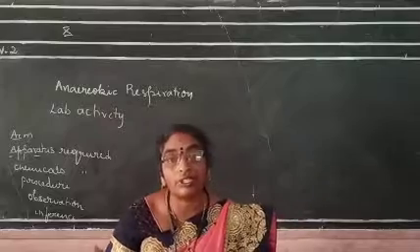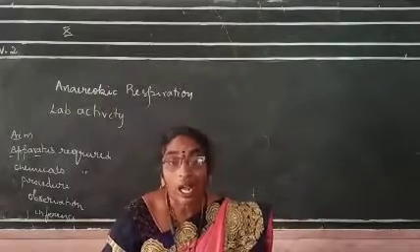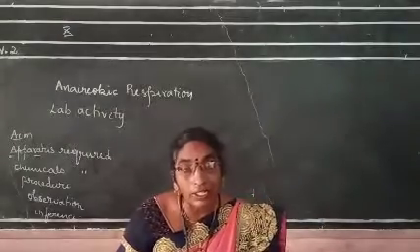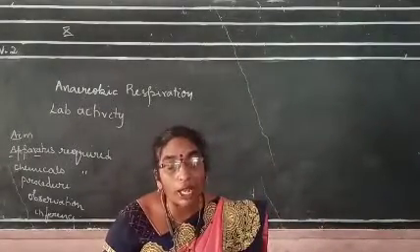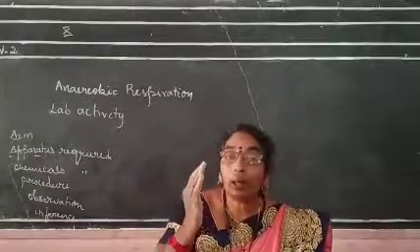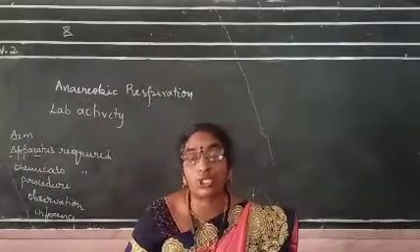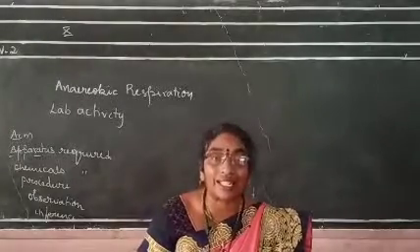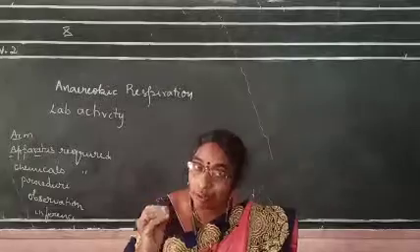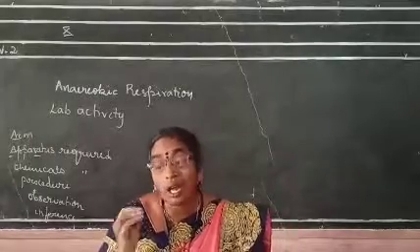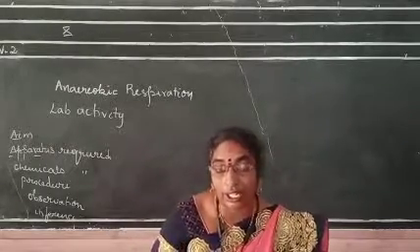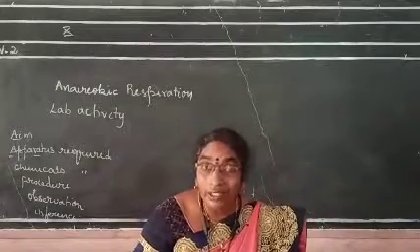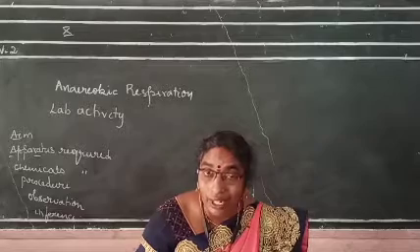So now you leave this apparatus for some time. After some time you observe what has been happening here. What happened? Here the bicarbonate solution, a white colored solution, changes into milky color. The lime water or bicarbonate solution we have taken in the test tube converts into milky white. Why is it turning milky white?